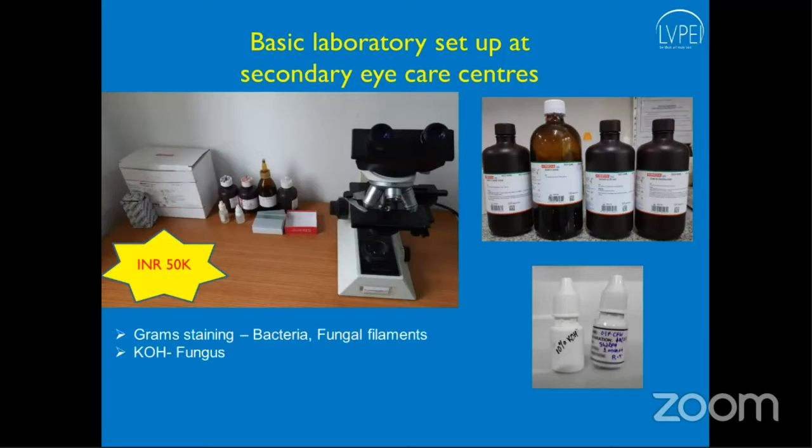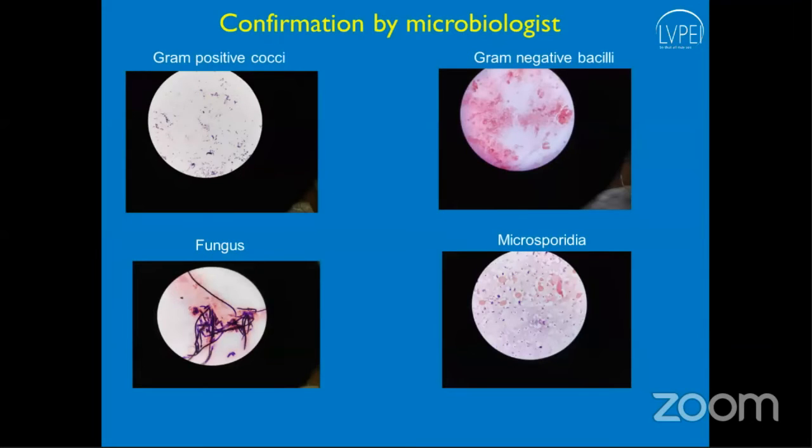So you learn the technique yourself, and you can. It will take hardly 2 to 3 days to learn how to do a Gram staining and see under the microscope in the 10x and 40x magnification, and be sure what you are treating. The next is you do the staining yourself. Take a photo, as I had mentioned, with the eyepiece of a simple microscope, and get it confirmed by microbiologists.